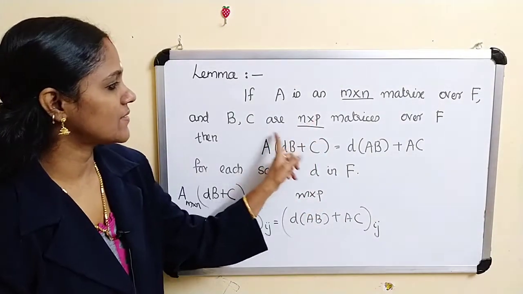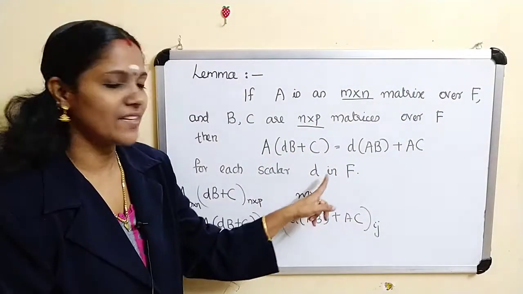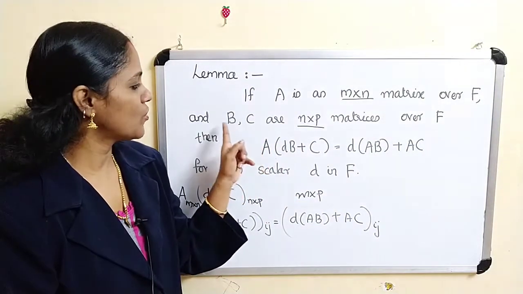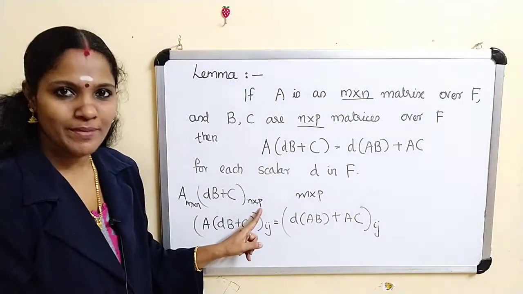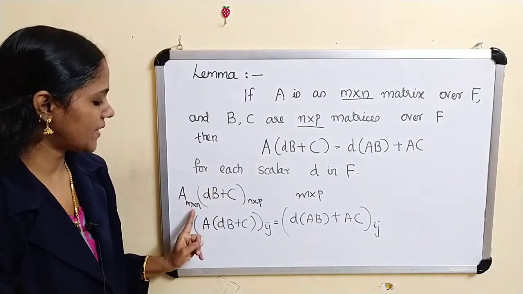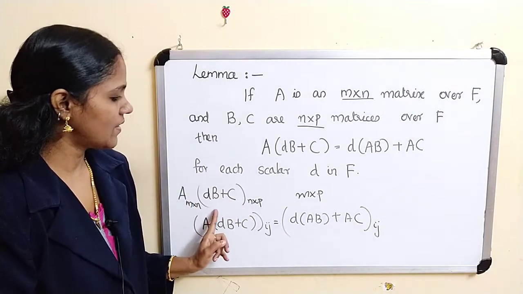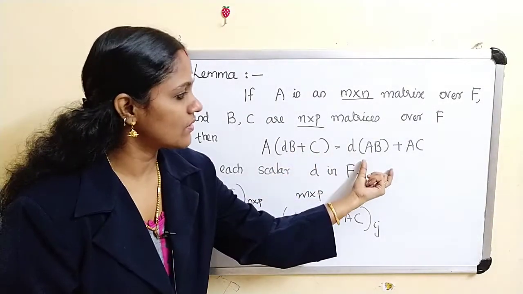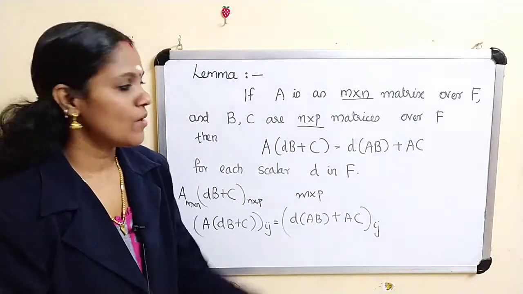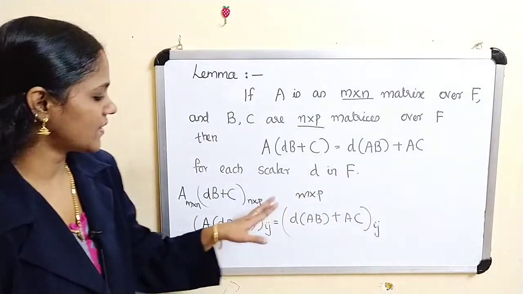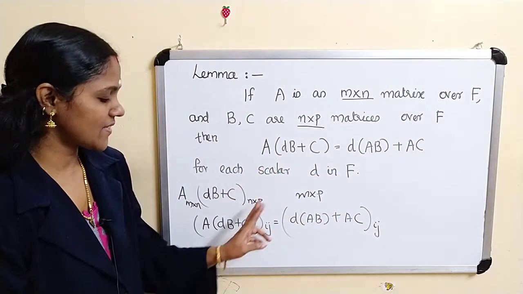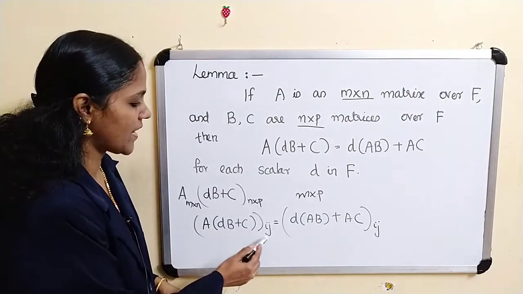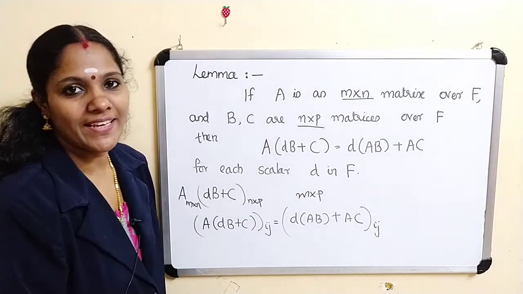Now what about B and C? B and C are n by p matrices. d is a scalar in F. Therefore dB is again an n by p matrix, so dB plus C is again an n by p matrix. A is an m by n matrix, therefore if you take the product, we get an m by p matrix. To prove this equal to this one, we have to prove the ijth coordinates of both matrices are equal. That is, A into (dB plus C) ij equals (d AB plus AC) ij.